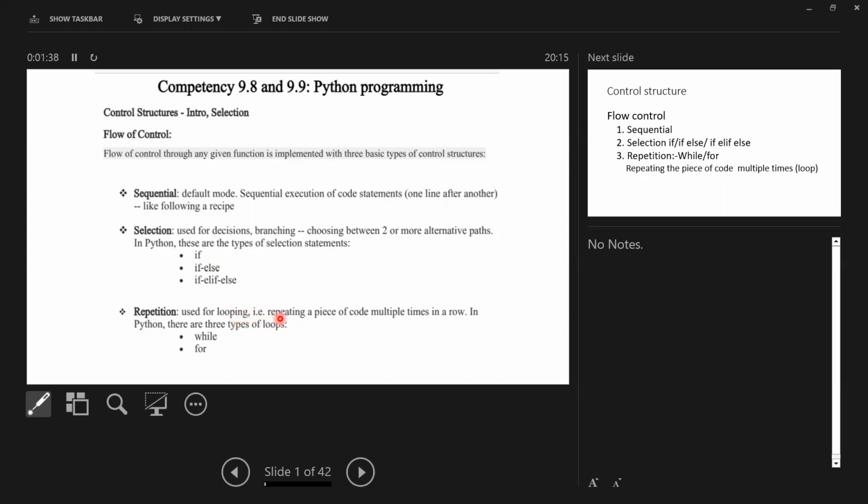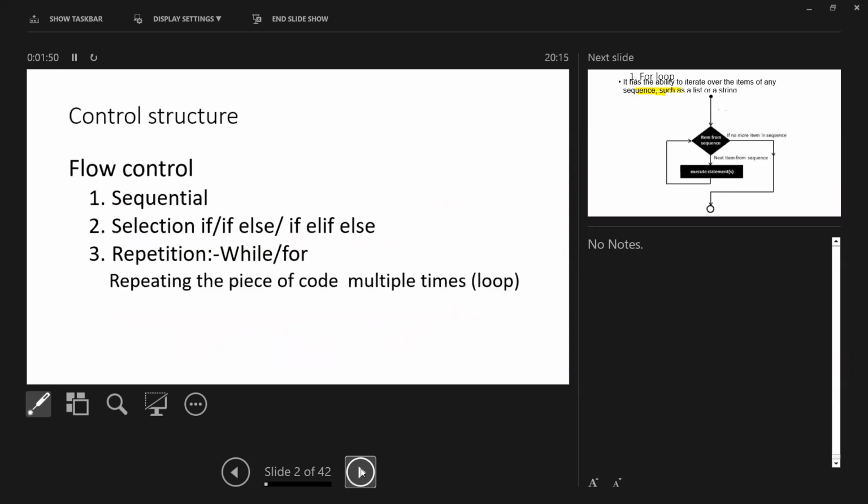So we are going to do some piece of code repeatedly, multiple times in a row. In Python, mainly we are considering two types, while and for loop. Okay, so now look at the control structures: sequential, then selection, if condition, else condition, repetition, for and while loops.